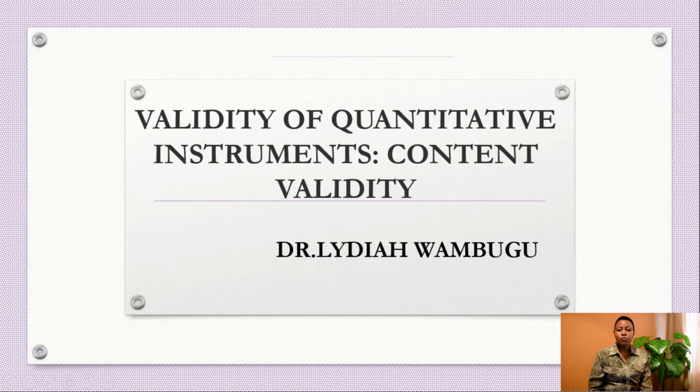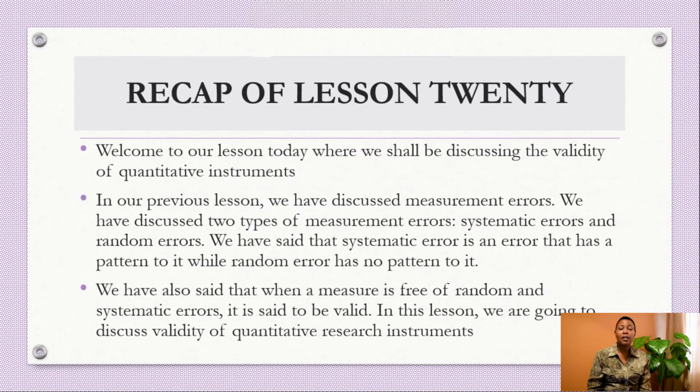Welcome to our class today, where we shall be discussing the validity of quantitative instruments. In our previous lesson, we discussed measurement errors. We discussed two types of measurement errors, and these are systematic errors and random errors.